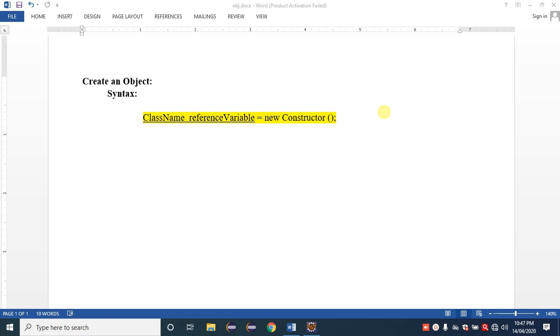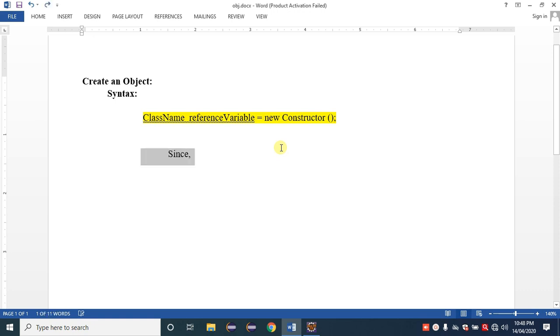Next topic: how to create an object for a class. We need to create an object for a Java class only to call or access a non-static variable or method. First observe the syntax for creating an object. The syntax given by Java is: class name, reference variable, equal sign, new keyword and constructor.